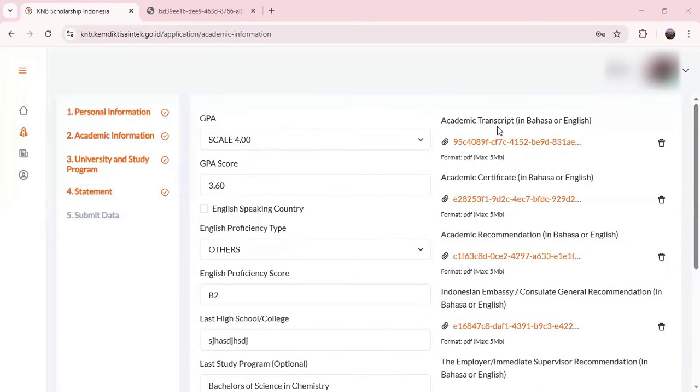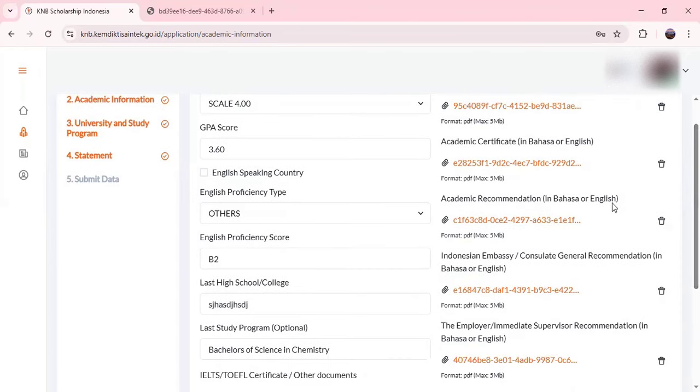For the academic certificate and the transcript, you will scan the first page and the back side, because that shows that your document is legalized by the Ministry of Foreign Affairs. If you just scan the first page, it won't show that your document is legalized. So you must scan all the pages which show that your document is legalized, and also the basic transcript which shows your grades and everything. Here, the academic certificate, same, the front page and the back side, which shows that your document is legalized.